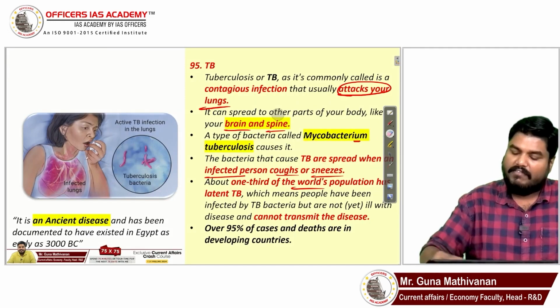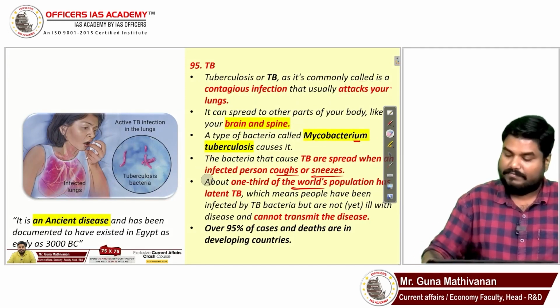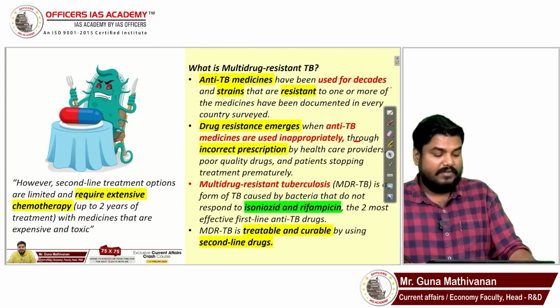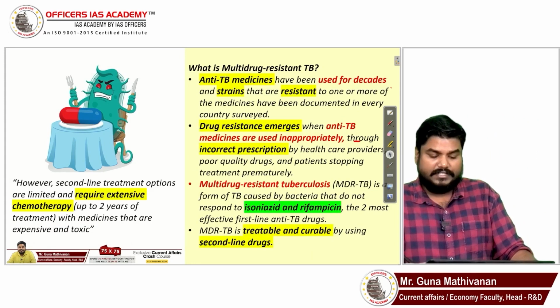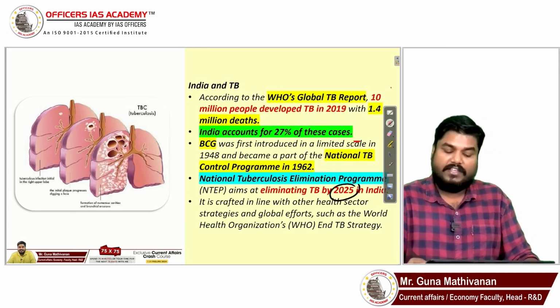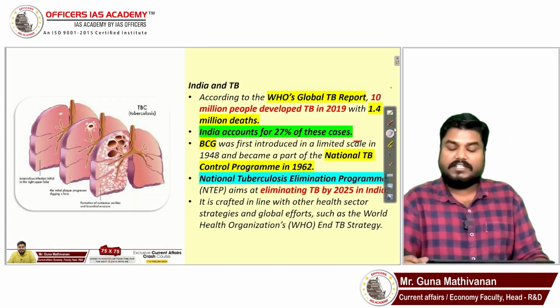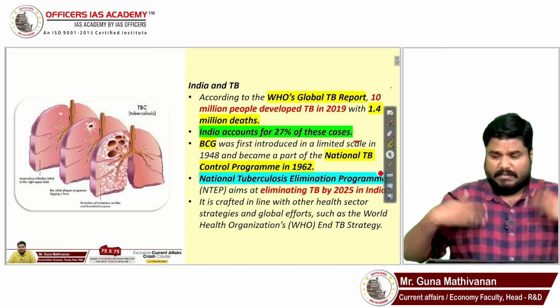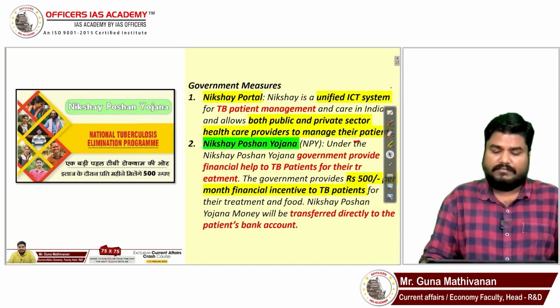So in India, we have a TB elimination program, right? We have a target of eliminating it by 2025. The National Tuberculosis Elimination Program aims to eliminate TB by 2025. Some measures taken by the government related to TB.